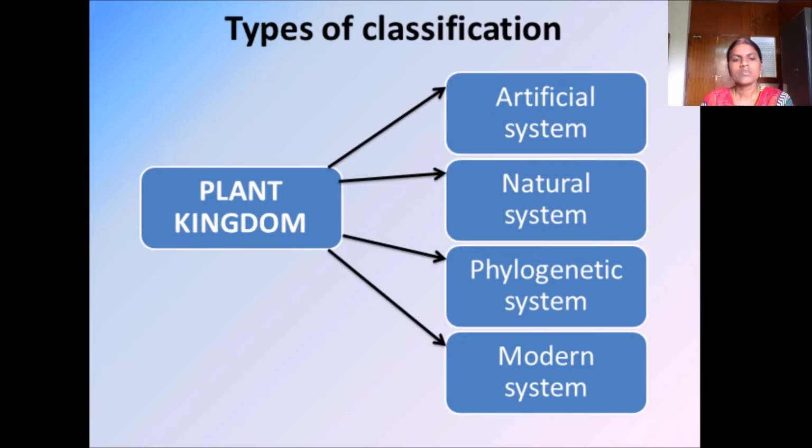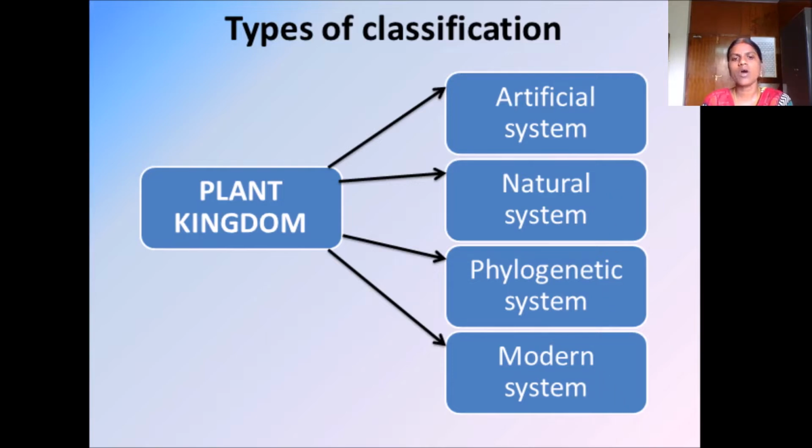Okay. So there are a number of types of classifications. The plant kingdom is classified into artificial system, natural system, phylogenetic system, and modern system. What are they? Artificial system, natural system, phylogenetic system, and modern system.